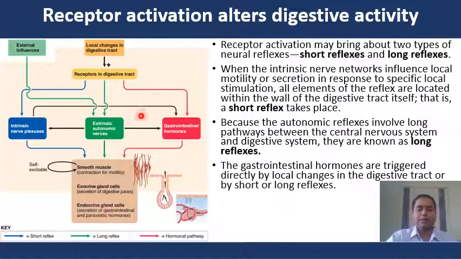The hormonal pathway is initiated when a local change in the digestive tract stimulates the receptor in the digestive tract. The hormonal pathway can generate or secrete the gastrointestinal hormones, and it can also alter the smooth muscle activity, exocrine gland activity and the endocrine gland activity.